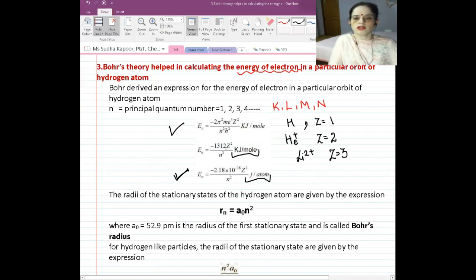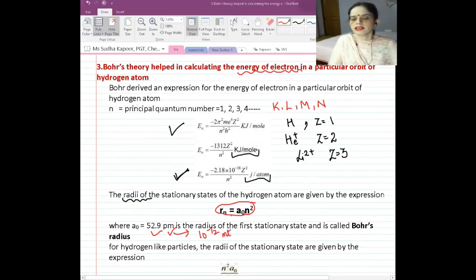So the Bohr's model is not limited only to the calculation of energy. It also helps to calculate the radii of the particular orbits. In case of stationary states, the formula used for the radii is Rn is equal to a naught n square. And what is a naught here? a naught is equal to 52.9 picometer. What is picometer? 10 to the power minus 12 meter.